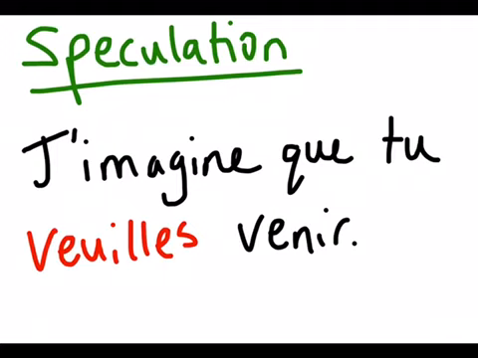Finally, we use the subjunctive when we are speculating about situations. For example, "j'imagine que tu veuilles venir". I imagine that you want to come. I've got no real way of knowing for certain that you want to come, but I'm simply imagining it. So because it's not 100% fact, the verb in red has to be in the subjunctive. Normally it would be "tu veux venir", you want to come. But in the subjunctive it becomes "j'imagine que tu veuilles venir".